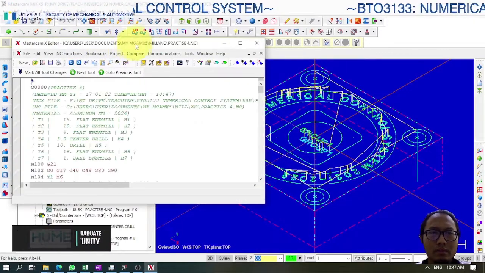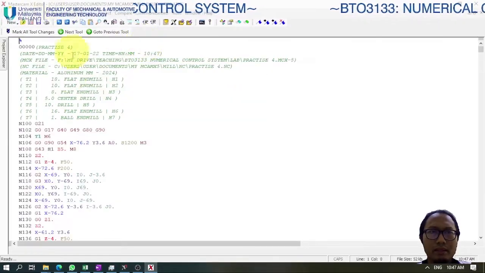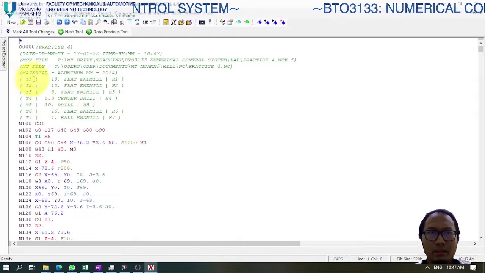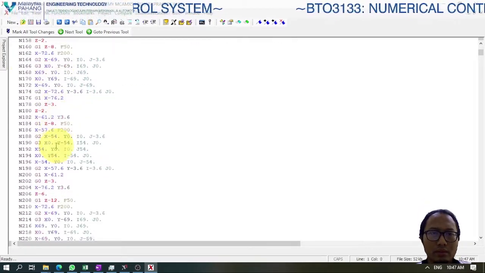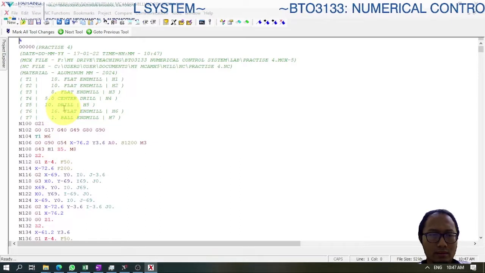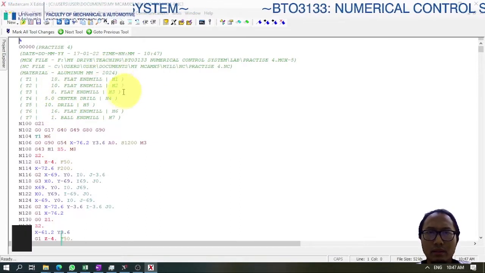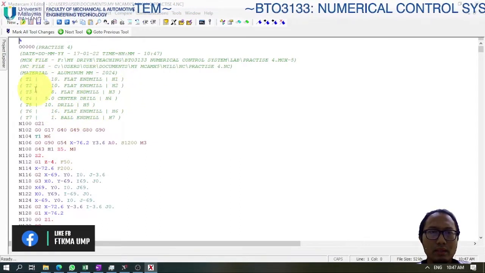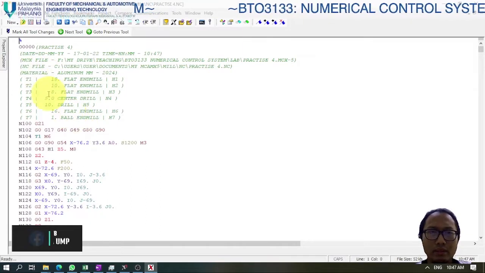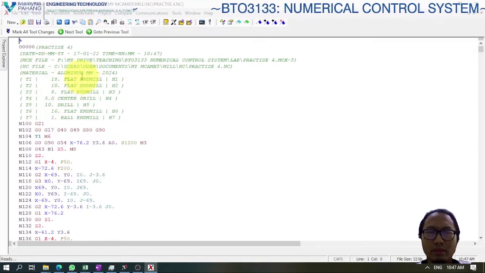So it will open another window, the Mastercam X Editor, where you can edit your G code if you find any abnormalities in your code. Basically this is the code generated based on your setup in Mastercam.